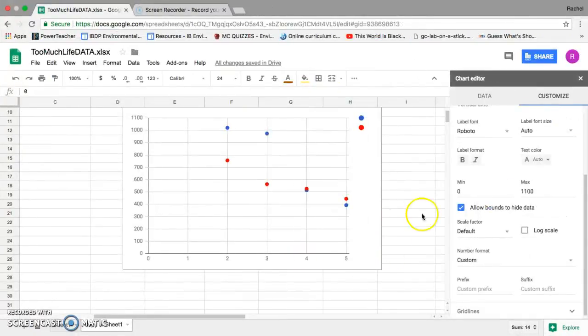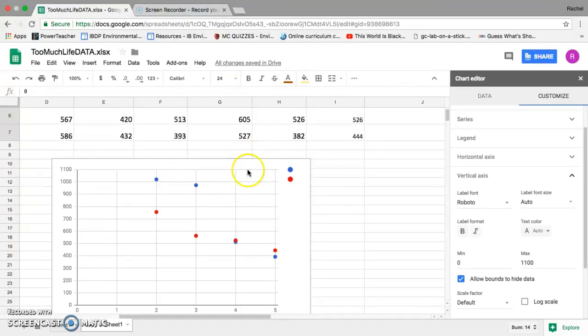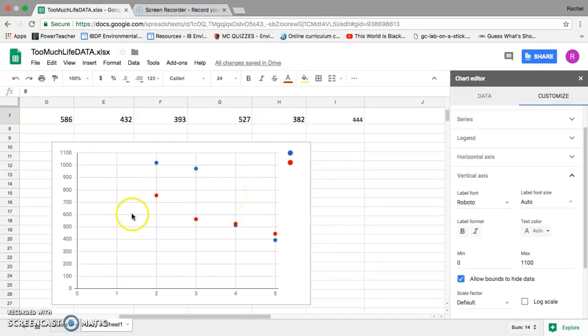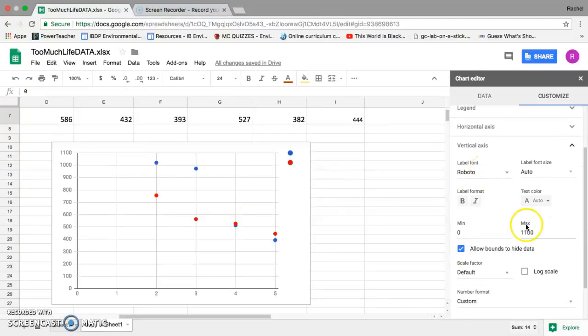Okay, so then I want to go back and just take a look at the settings that are going to make this look the best. At this side, we want to make sure that we're going from 0 to whatever's close to our max. Within reason, so we're not going all the way to infinity, so I chose 1100.